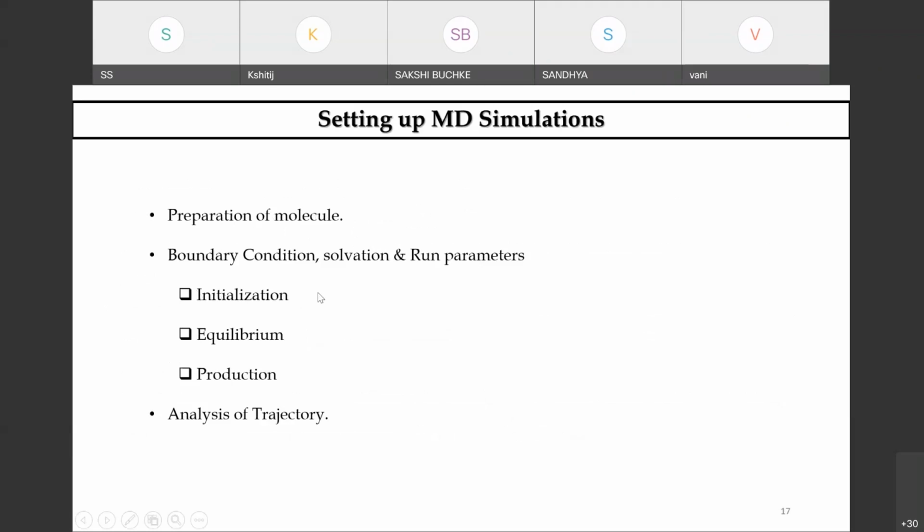We define our boundary condition, solvation, and the run parameters in terms of three states, participants: initialization, equilibration, and production. And finally, when we do the MD simulation, we analyze our trajectory to see the potential energy, total energy, and other state parameters, which is important.